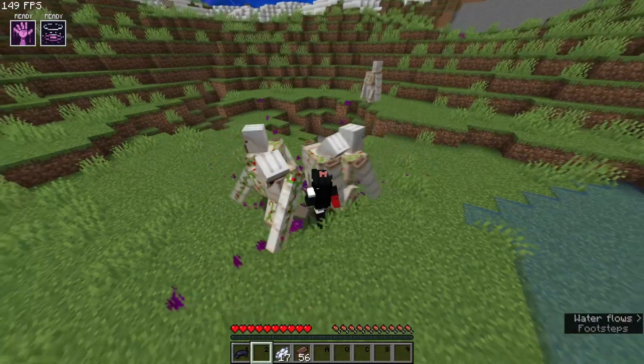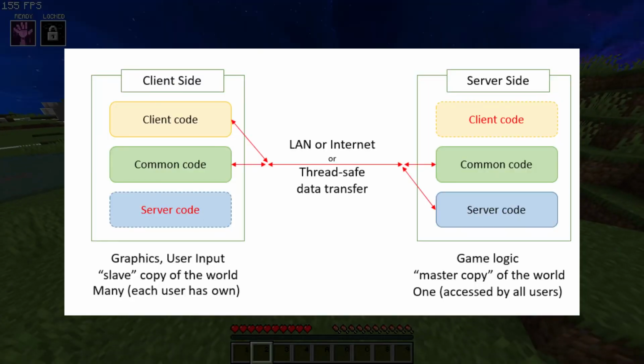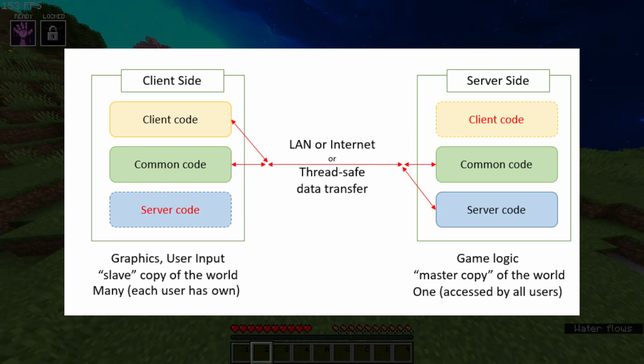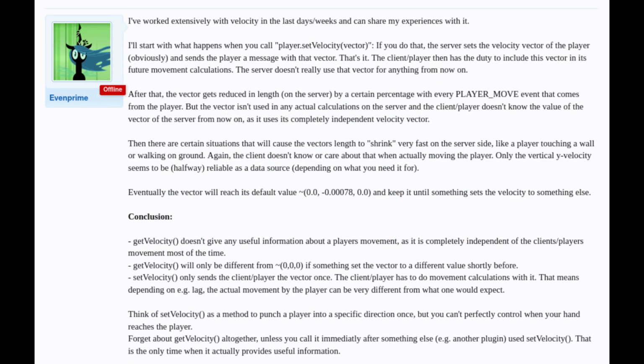So you know how the velocity thing works fine for other entities but not the player? Well, I obviously know about the whole server-side client-side thing, but I would expect other issues than what's happening here. As it turns out, the player velocity in Spigot is a complete lie. I found this forum post by someone who's like 10 times smarter than me, and it's up on screen right now, but to summarize, when you set the player velocity, it doesn't do what you expect. Instead of setting the player velocity, it just tells the client that they should set the velocity. Doesn't matter when, just, hey, client, make sure you set the velocity.